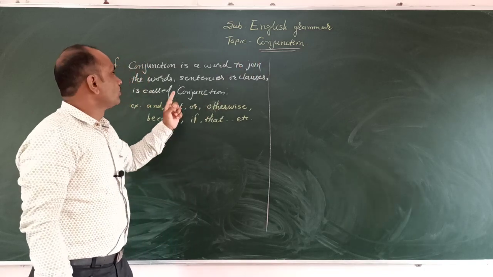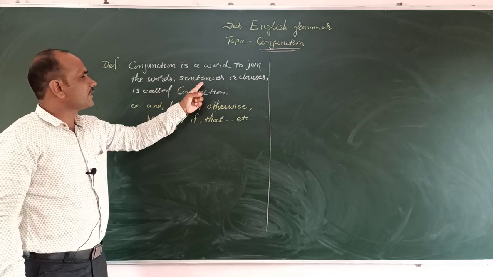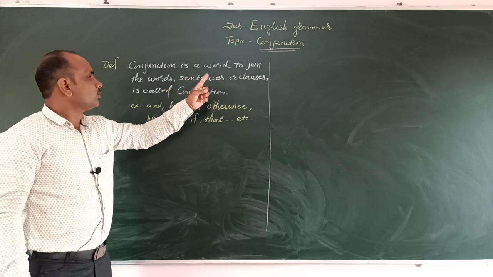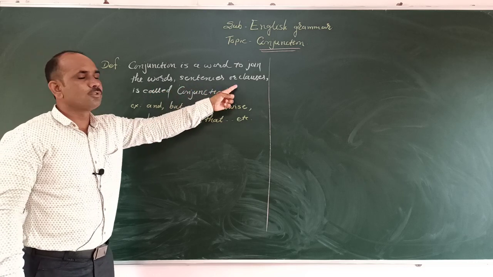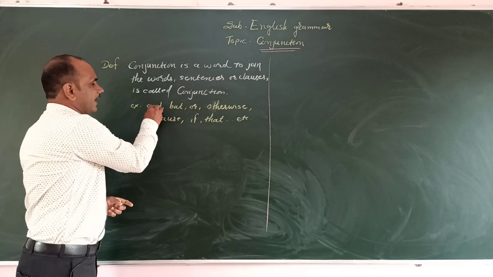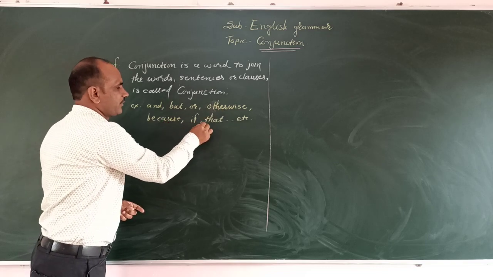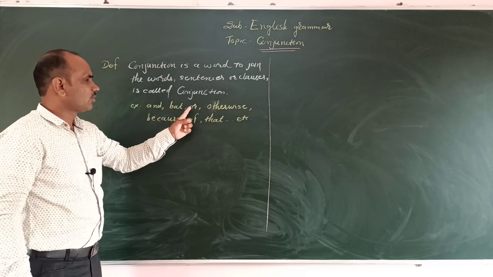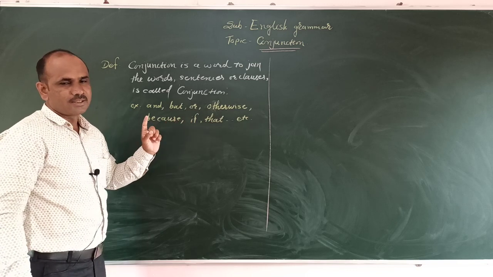Conjunction is a word to join words, sentences or clauses. Conjunctions are words that join two words or more words, two sentences or two clauses. That joining word we call the conjunction. Here are and, but, or, otherwise, because, if, that, etc. These are the conjunctions.